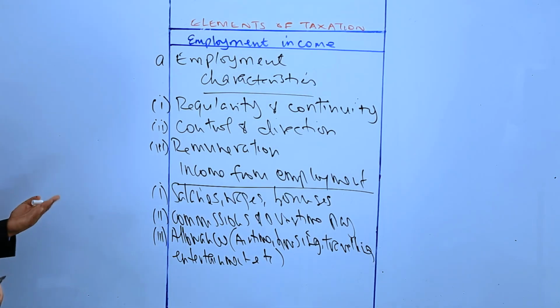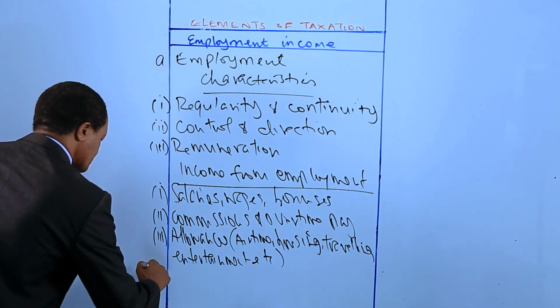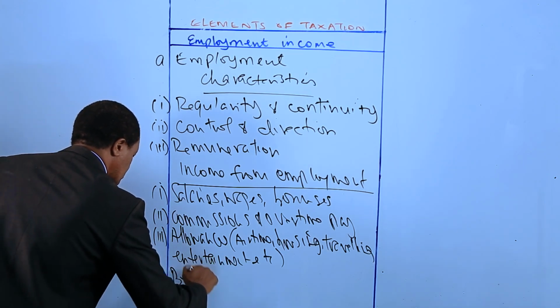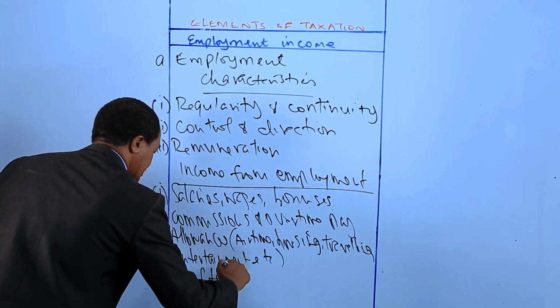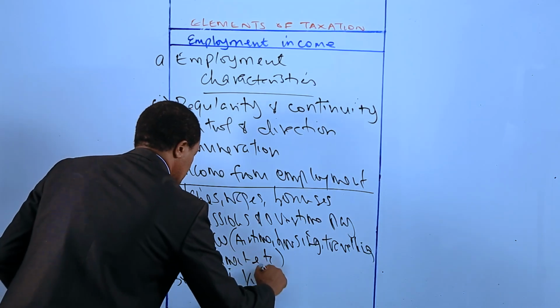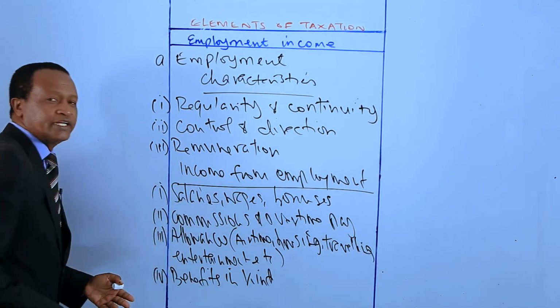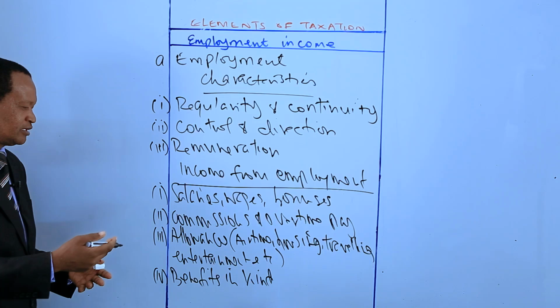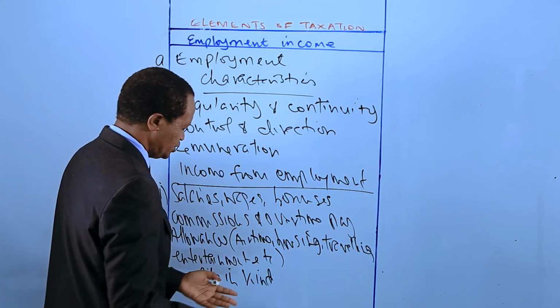There could also be other benefits. Benefits in kind. There could be benefits in kind, all right? Like company car, subsidized housing, the employers who provide food.